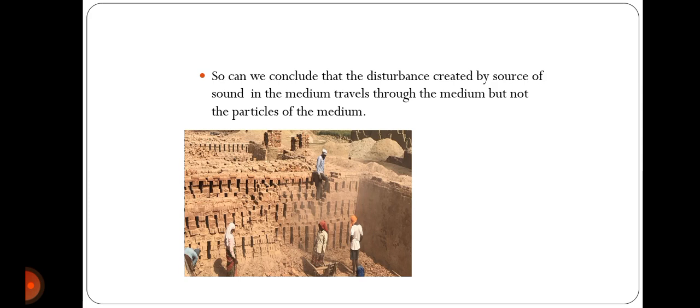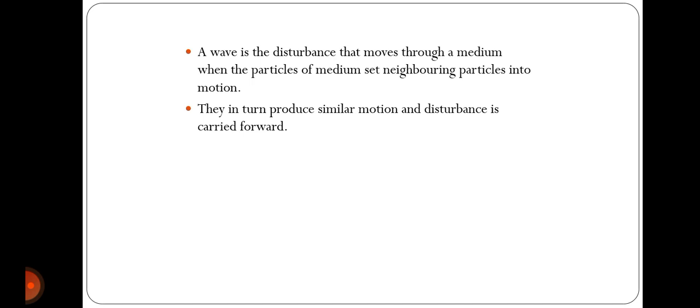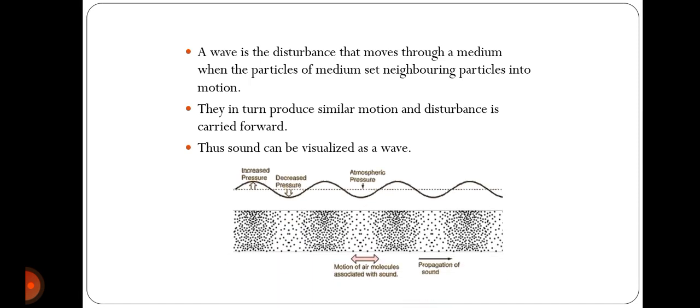And that is how, though the person is not moving from his original position, the brick has still reached from the ground floor to the top floor. That is how the sound is traveling. A wave is a disturbance that moves through a medium when the particles of the medium set neighboring particles into motion. They in turn produce similar motion, and the disturbance is carried forward. Thus, sound can be visualized as a wave. It will be more clear with the below image.